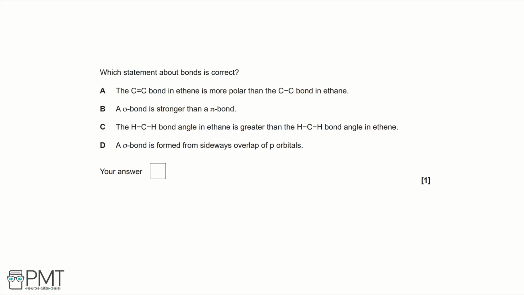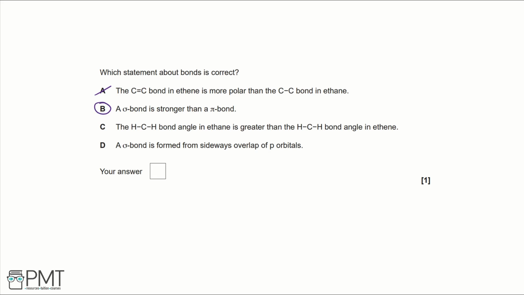So we need to work out which is correct. The first one, the carbon-carbon double bond in ethene is more polar than the carbon-carbon single bond in ethane. This one is incorrect. Then B, the sigma bond is stronger than the pi bond. This one is correct, and that's because of the greater and stronger orbital overlap in a sigma bond versus a pi bond. So B is correct, but we need to check the other two.